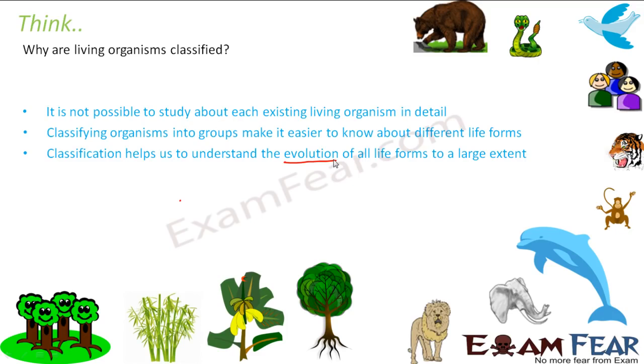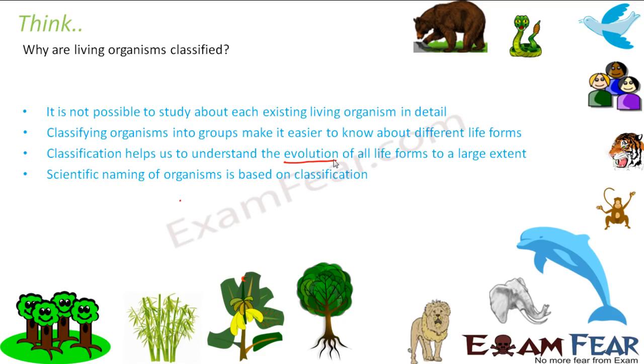So when we study classification, or when we try to classify organisms into groups, we focus more and more on the characteristics of organisms. When we focus so much on the characteristics, we get an idea about which characteristics gave rise to what other characteristics. Scientific naming of organisms is based on classification, right? Because we have so many organisms that naming each and every organism is not at all possible.